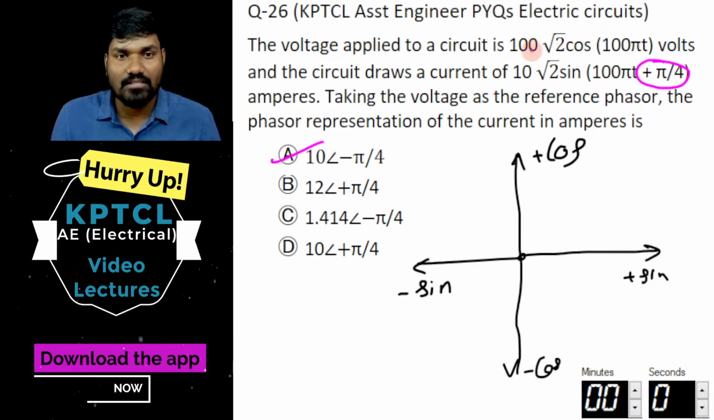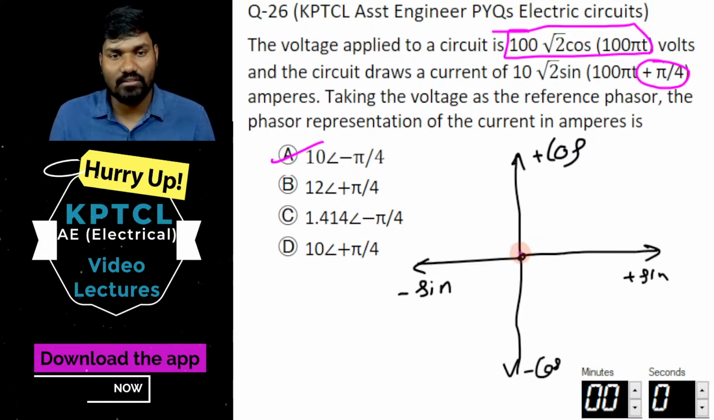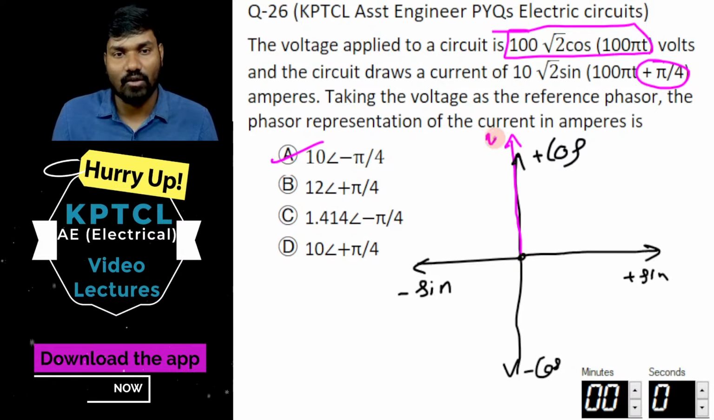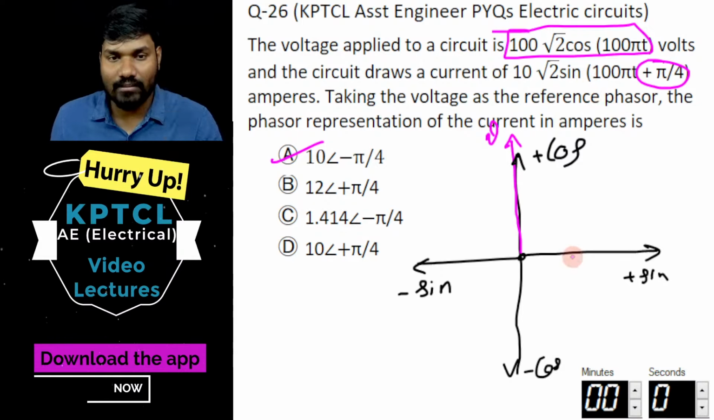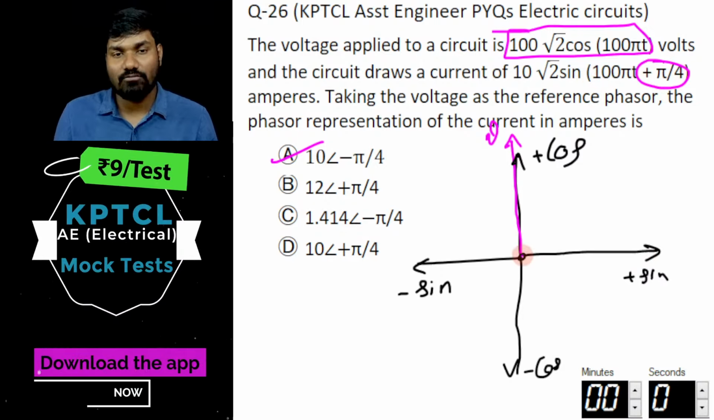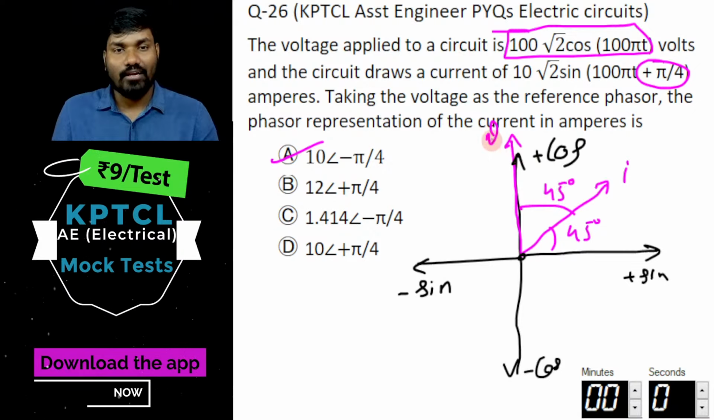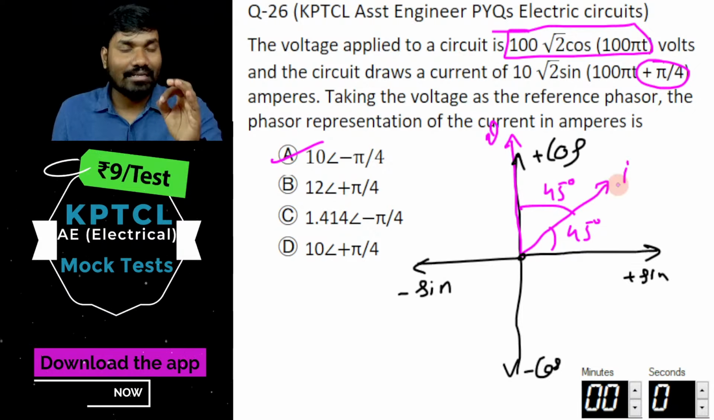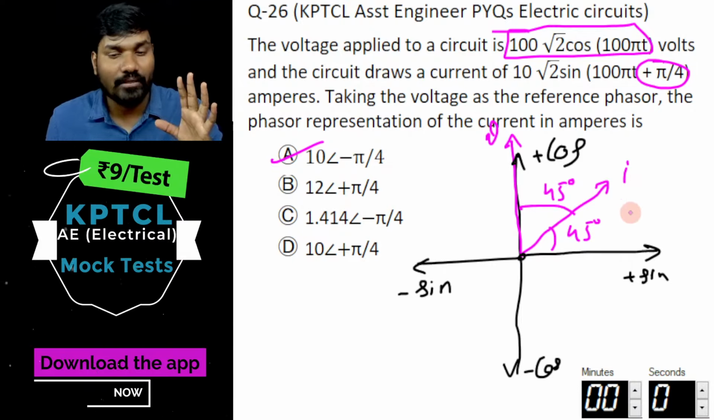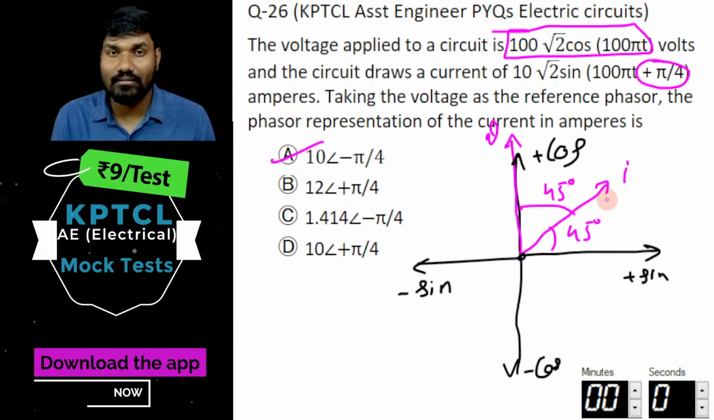Now, this voltage is given as cosine with no angle delay, so the voltage vector is along this. The current vector is along sine with plus pi by 4, that is plus 45 degrees. This is the current vector, which is 45 degrees. Now tell me what this is. This is also 45 degrees. Now with respect to the voltage, is the current leading or lagging?